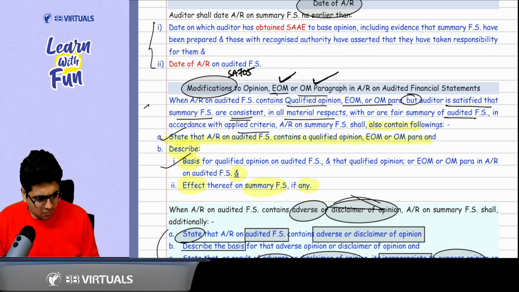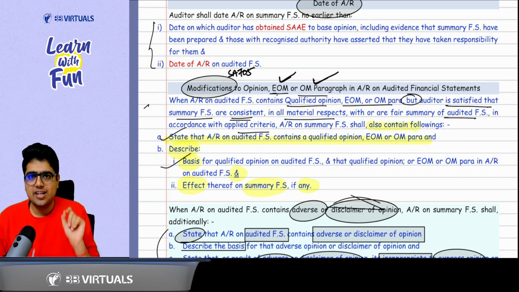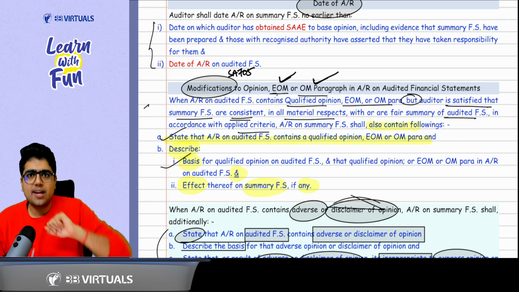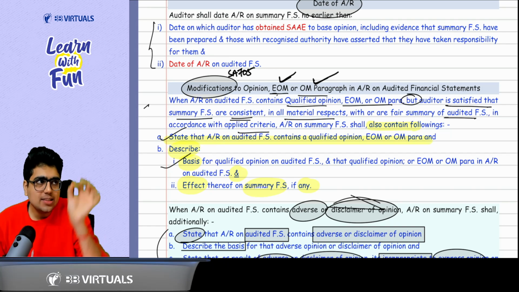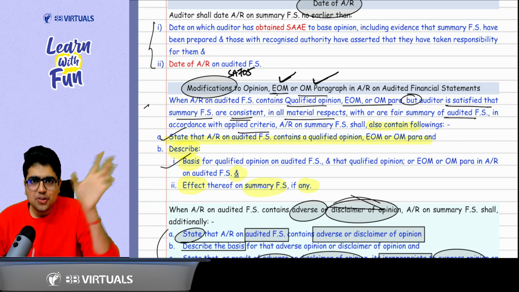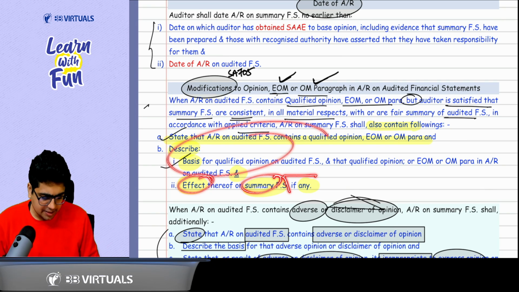But remember, your audit report will also contain what? It will contain the fact that in the audited financial statements, there is a qualified opinion. There is an EOM para. There is an OM para. Also, you need to describe the basis of qualified opinion, basis of EOM para, basis of OM para, and lastly, the effect on the summary financial statement, if any.